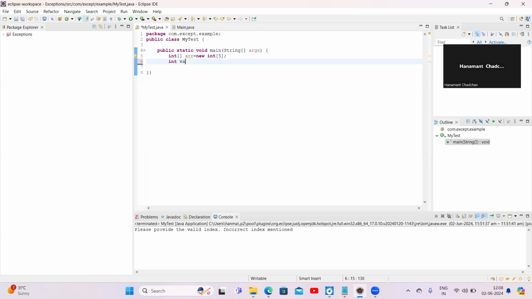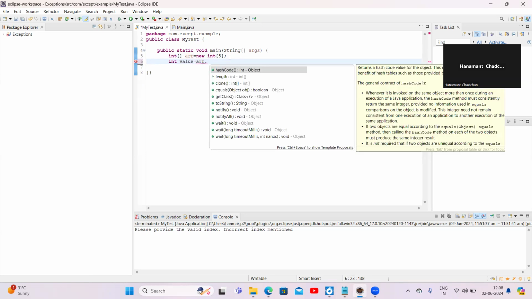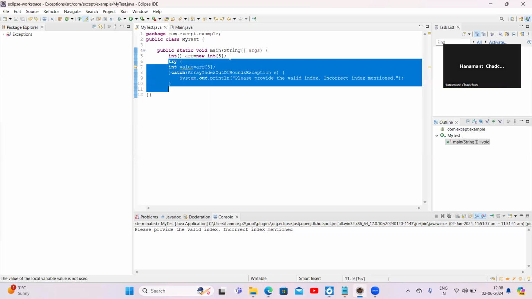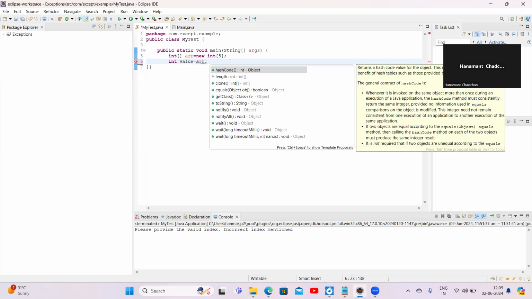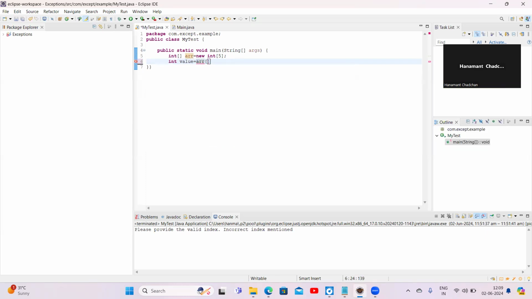Now I will take one variable to access array of 5.